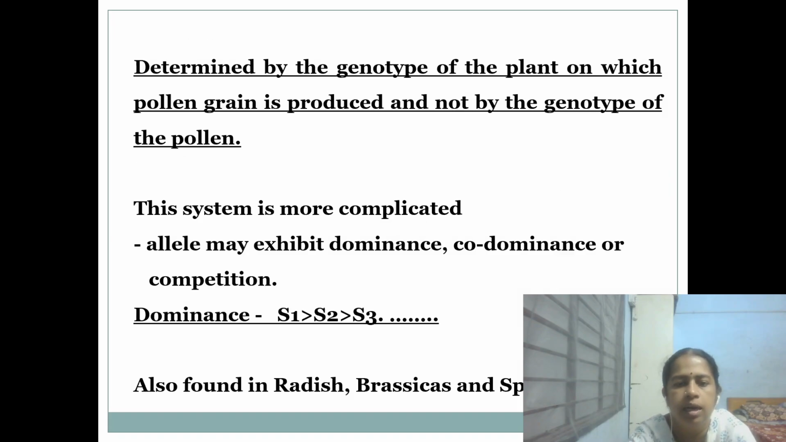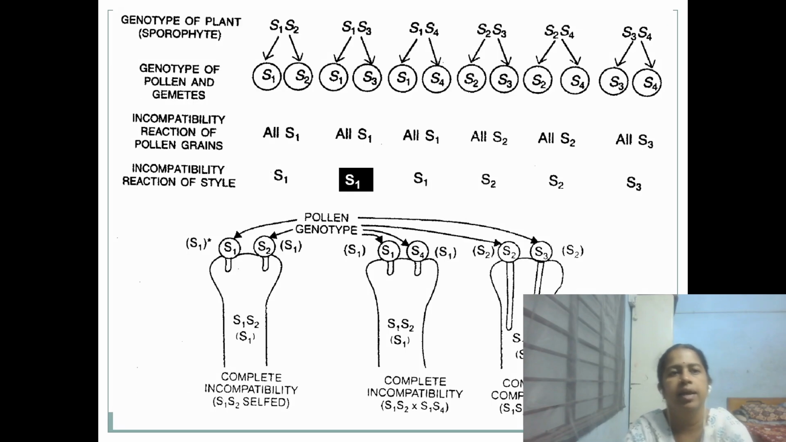It is reported in radish, brassica and spinach. Here the determination is by the genotype of the plant, the pollen producing plant and the ovule producing plant, and the genotype of the pollen or ovule is not responsible for this reaction. Here again we can see the genotype of the plant is involved.